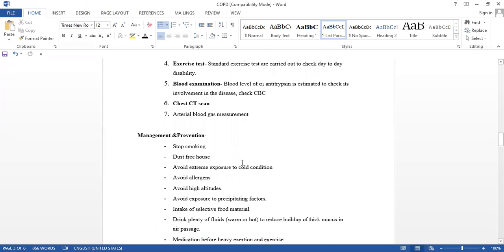How to manage? We know the etiology, isn't it? According to etiology, we can stop, we can prevent, we can manage. If it is due to smoking, then avoid smoking, stop smoking. Just keep the house clean and tidy. Our working area, everything should be clean and tidy. Okay, so we can avoid air pollution, avoid extreme exposure to cold conditions.